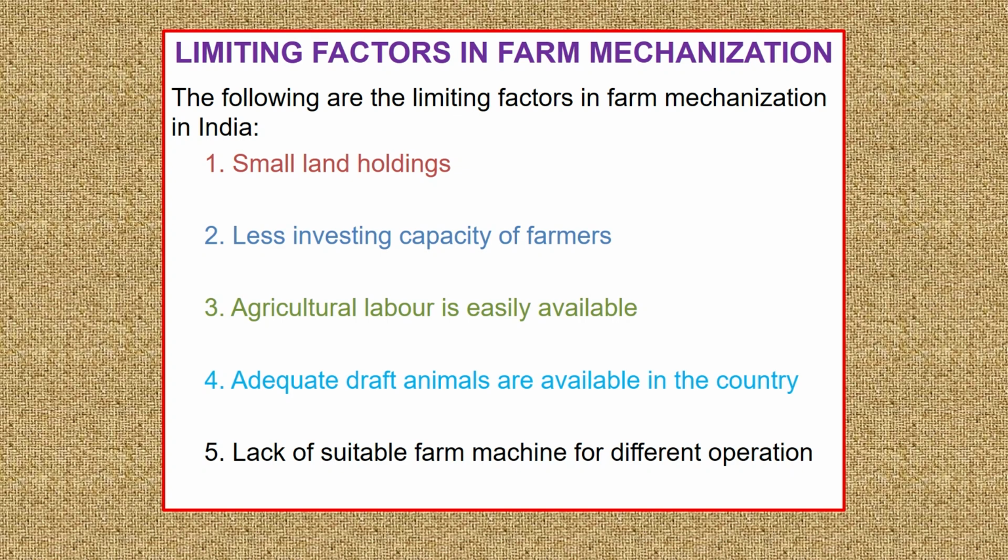There is less investing capacity of the farmers. Farmers have lesser investment capacity. They are unable to invest in new machines, and that's how the mechanization is not up to the mark. And we have not been able to achieve the desired level of mechanization in the last two decades.